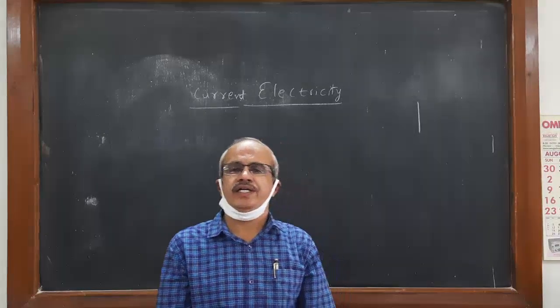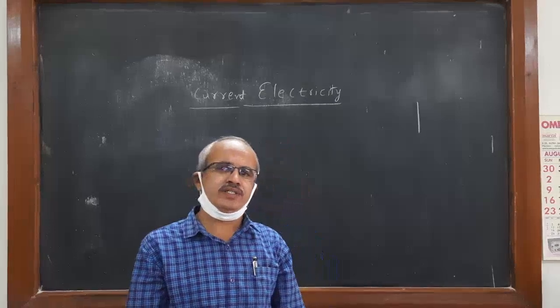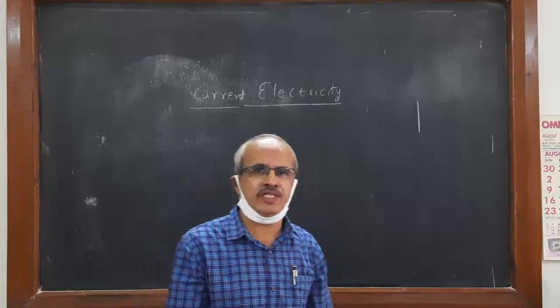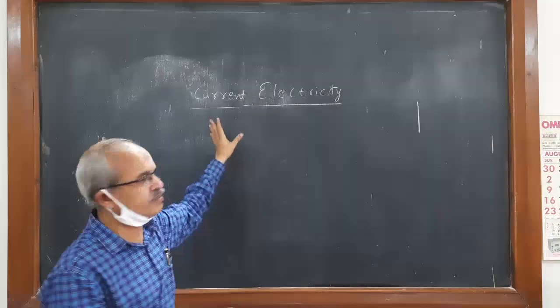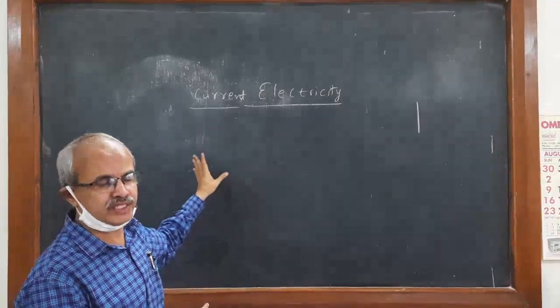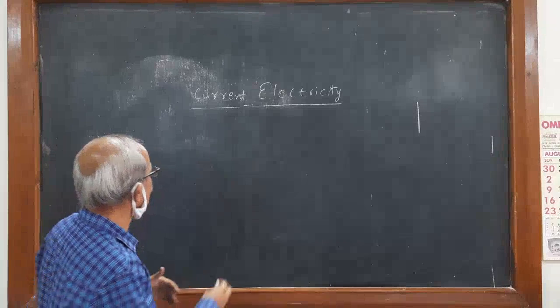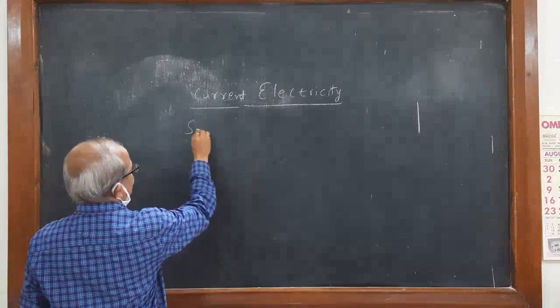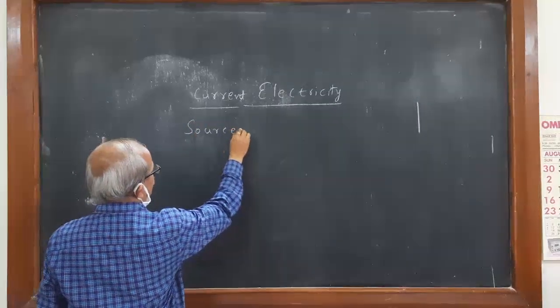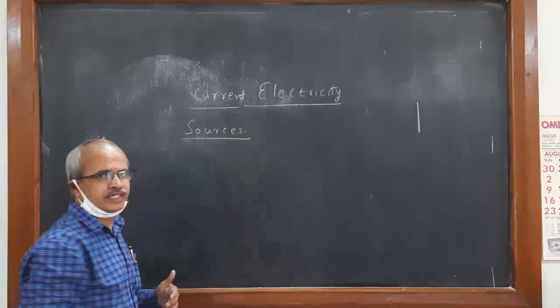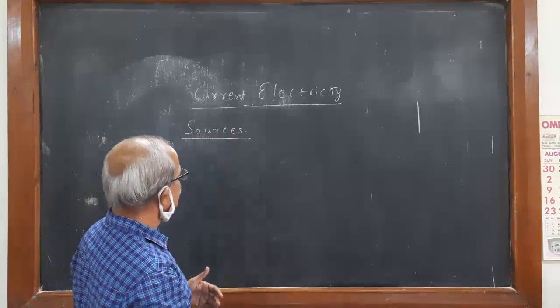As you know, you study all these in this branch of physics. First of all, what are sources? Then I will go to the definition of electric current again.